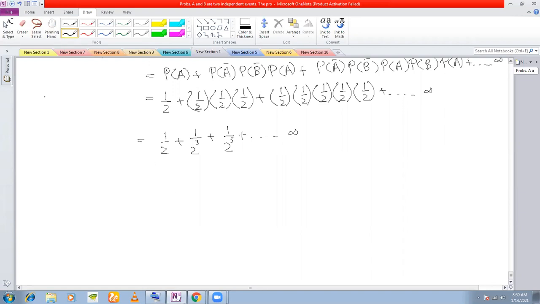What is the sum of an infinite GP? If the first term is A and the common ratio is R, the sum of an infinite GP is A by 1 minus R. Do you remember? So that is what we are going to use here. And what is the first term here? A. What is the value of A? It is half. And what is the common ratio? 1 by 2 cube divided by half, which is 1 by 2 square. This is the common ratio.